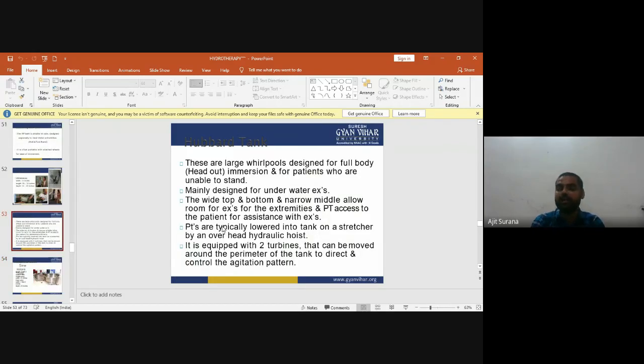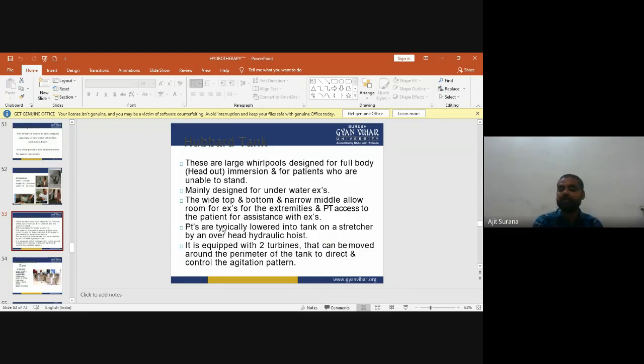Next is the Hubbard tank. Hubbard tanks are large whirlpools designed for full body immersion, with only the head out, and for patients who are unable to stand. They are mainly designed for underwater exercises.